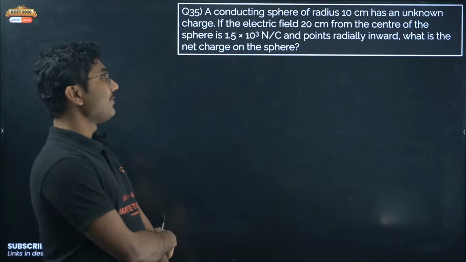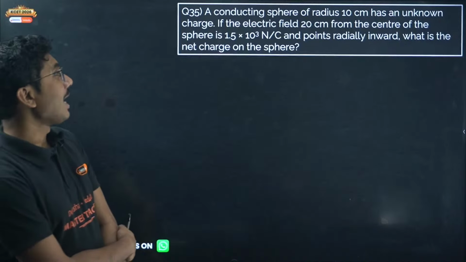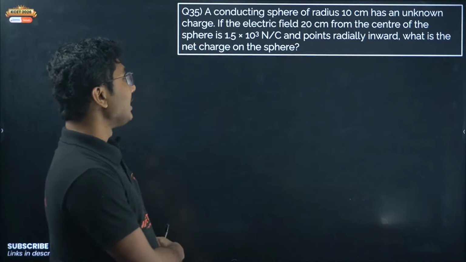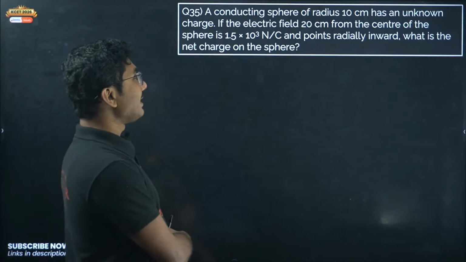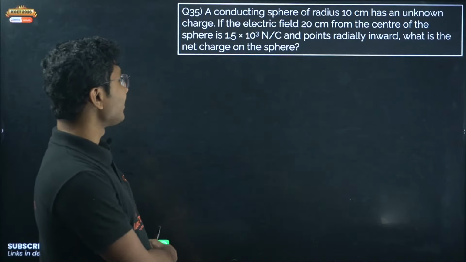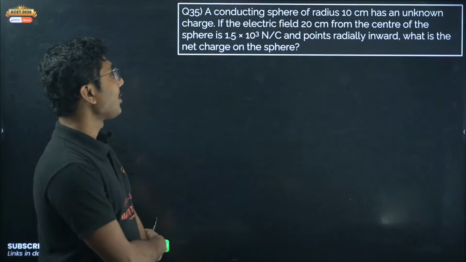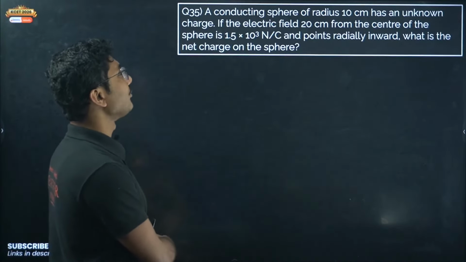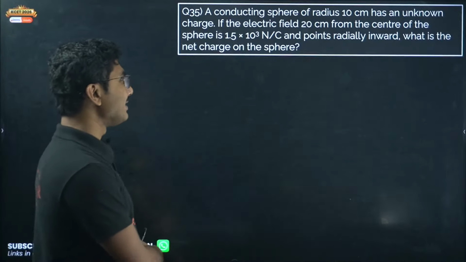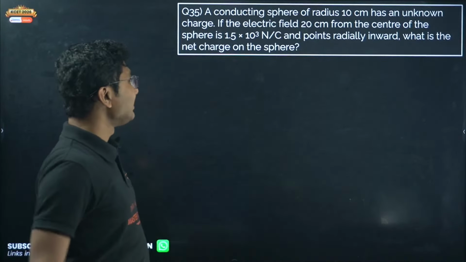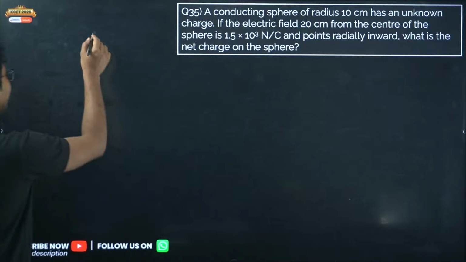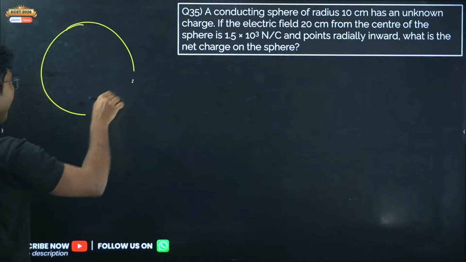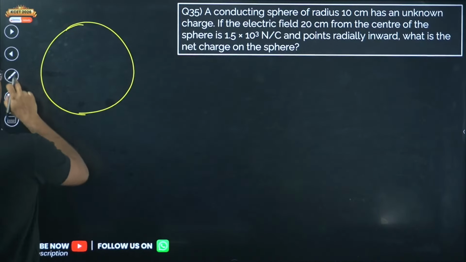A conducting sphere of radius 10 centimeter has an unknown charge. If the electric field 20 centimeter from the center of the sphere is 1.5 into 10 to the power of 3 Newton per coulomb and points radially inward, what is the net charge on the sphere? So here we have a sphere. Let me draw a smaller sphere.